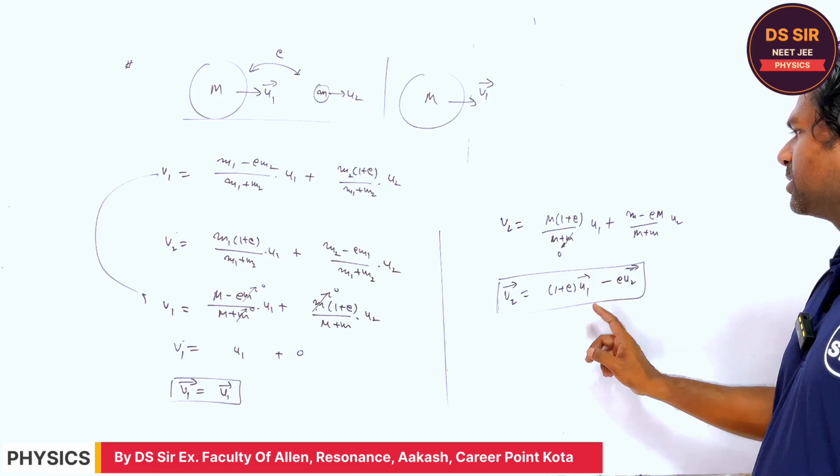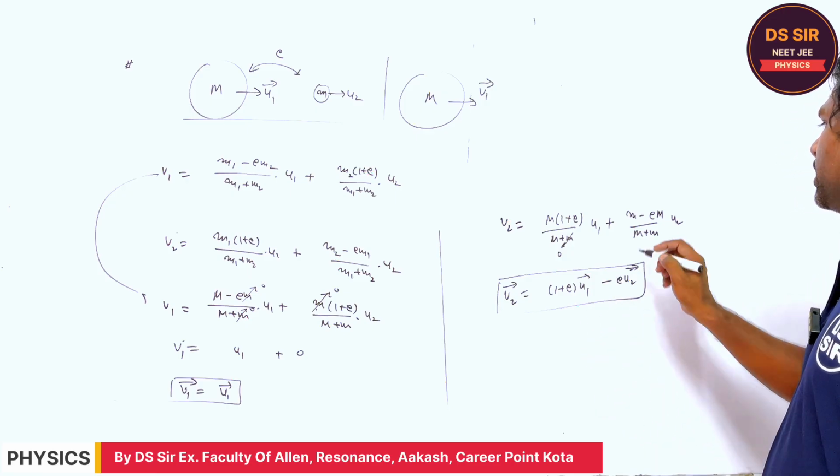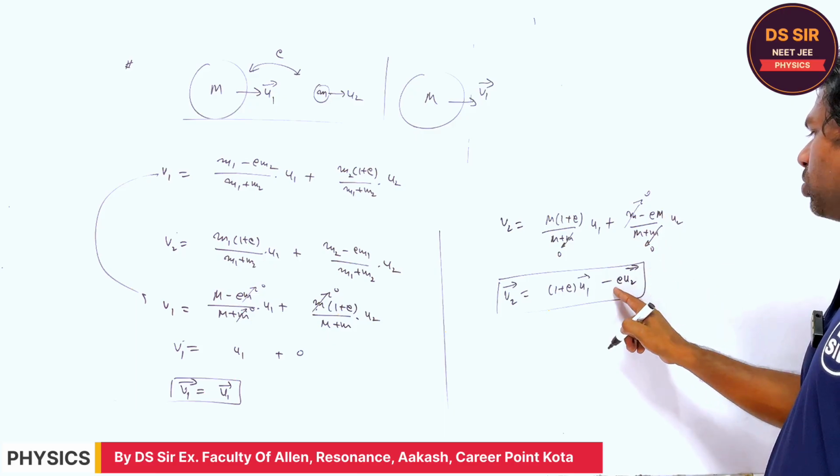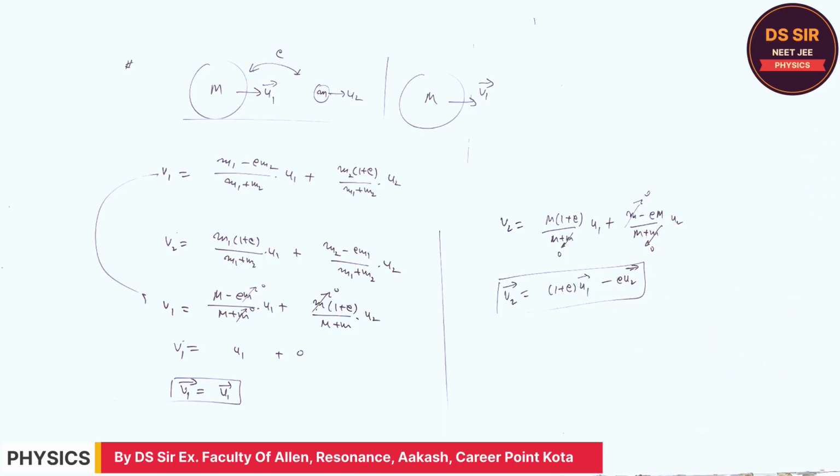Here the M can be ignored, M and M will cancel out, minus e will be left. Copy this.